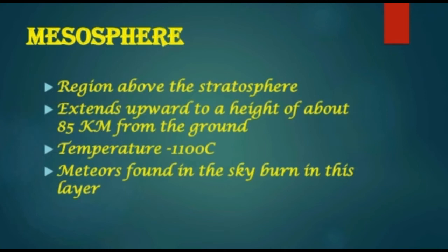Next one is mesosphere. The region above the stratosphere is called the mesosphere. It extends upward to a height of about 85 km from the ground. The temperature in this layer decreases with height and it is -110 degrees Celsius. Most of the meteors found in the sky burn in this layer.